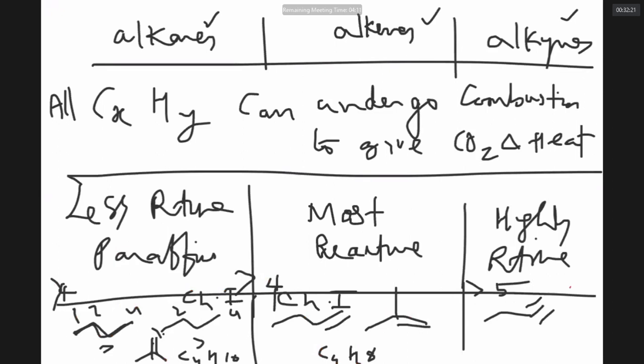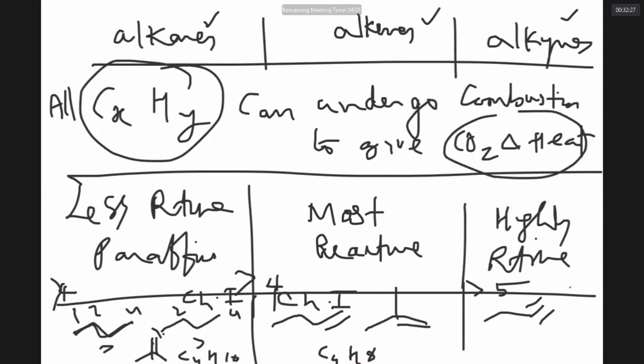Alkanes can be represented by a formula CxHy. They can burn in air to give carbon dioxide, water and heat energy. Alkanes burn with a blue flame. Alkenes burn with a less blue but more smoky flame. Okay, sir. We notice that alkanes are less reactive, alkenes are more reactive, and alkynes are also reactive.